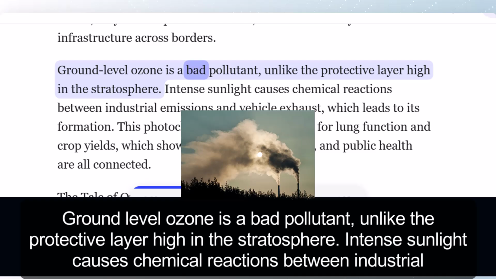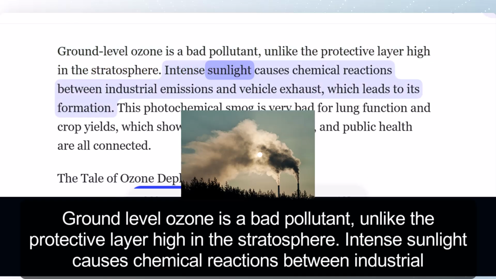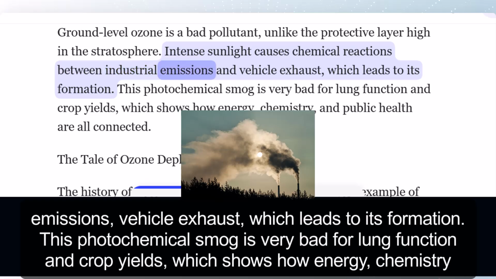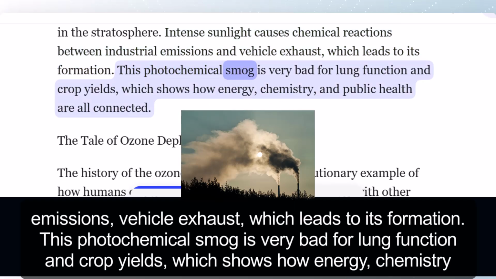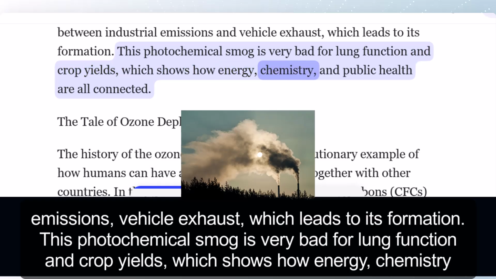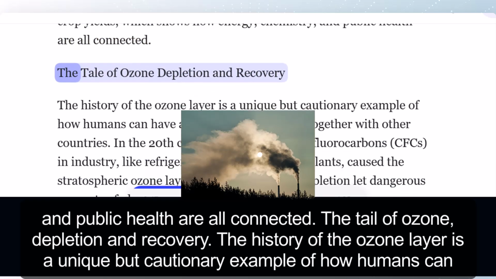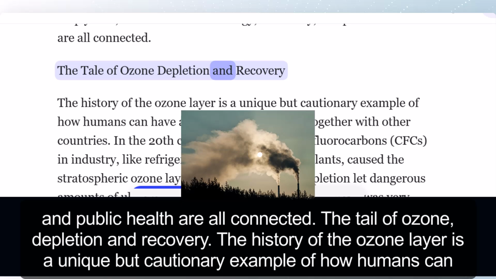Ground-level ozone is a bad pollutant, unlike the protective layer high in the stratosphere. Intense sunlight causes chemical reactions between industrial emissions and vehicle exhaust, which leads to its formation. This photochemical smog is very bad for lung function and crop yields, which shows how energy, chemistry, and public health are all connected.